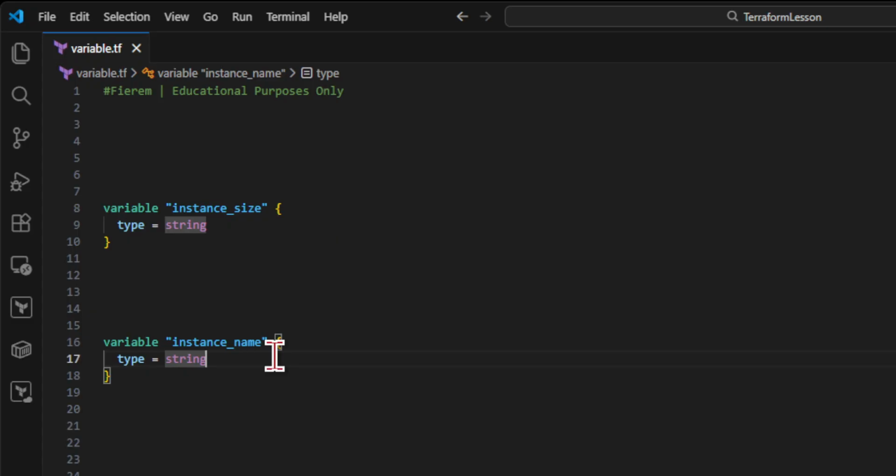Terraform sees a named requirement. It knows the expected type. It knows nothing else. No identity flows yet. No dependencies yet. This variable is incomplete, but valid.